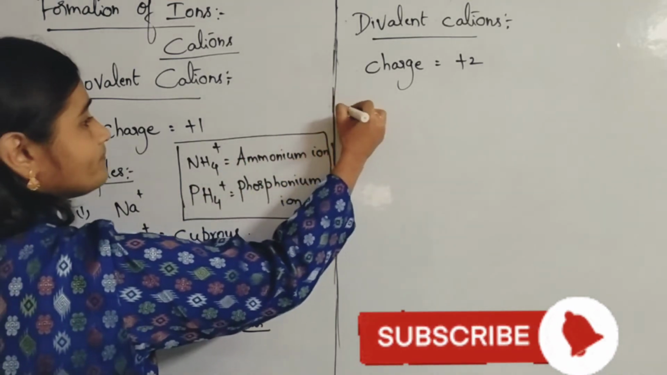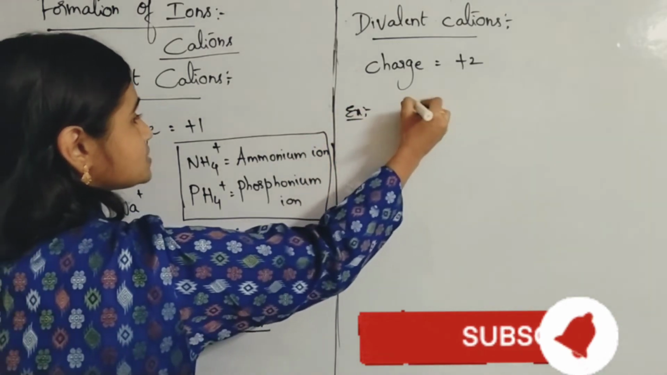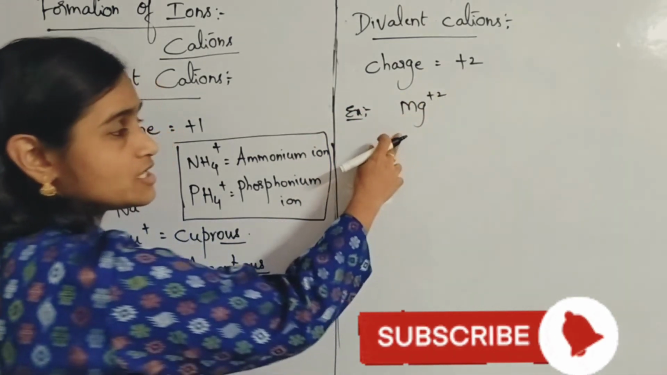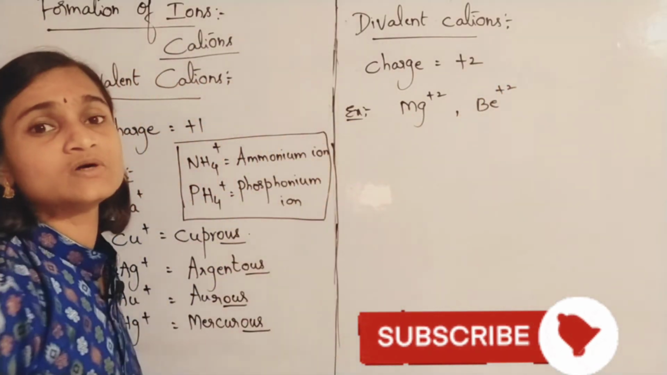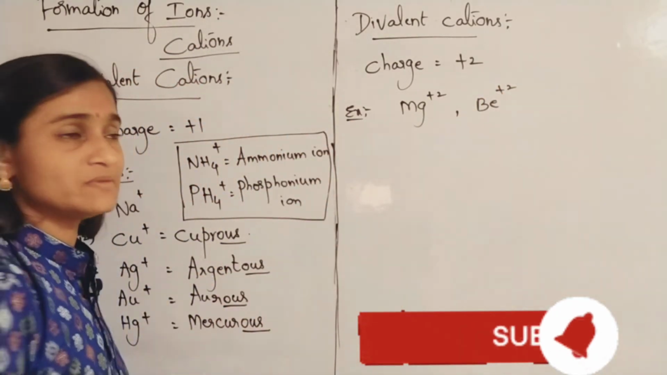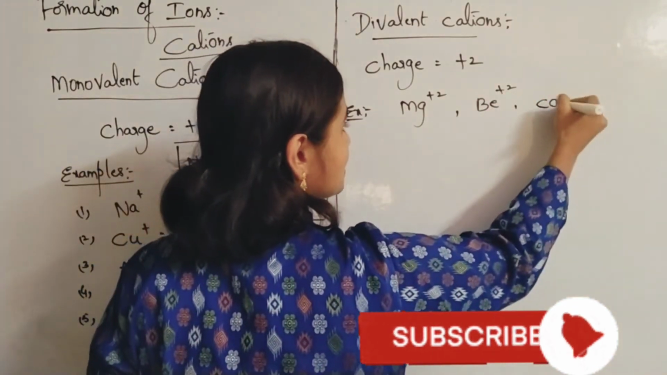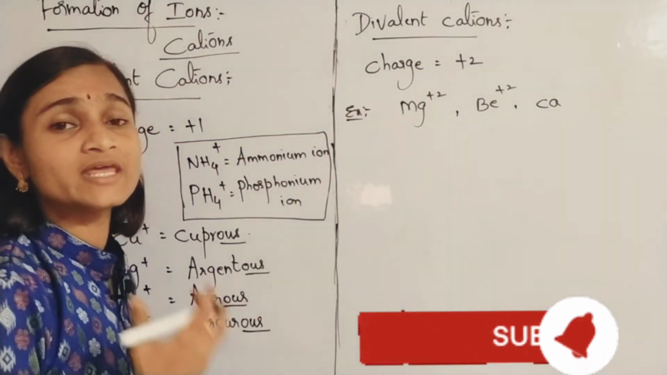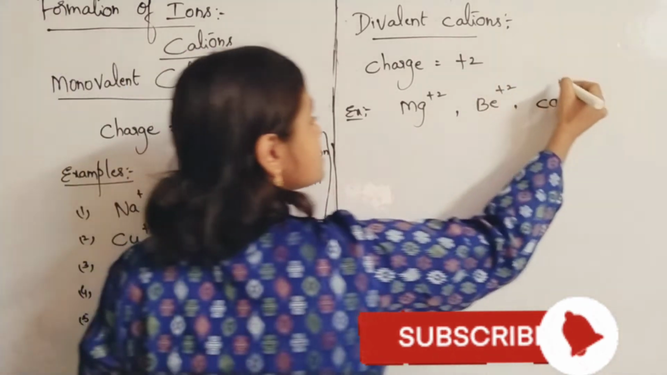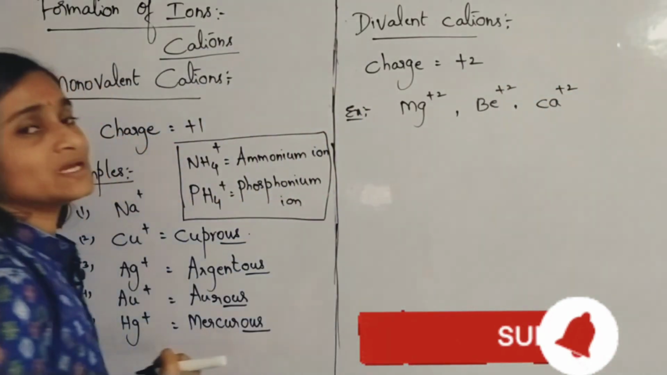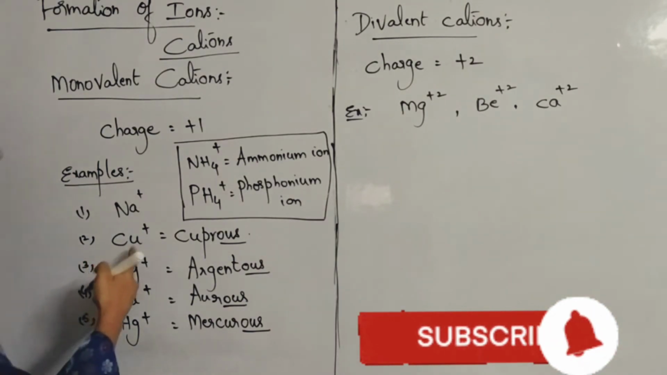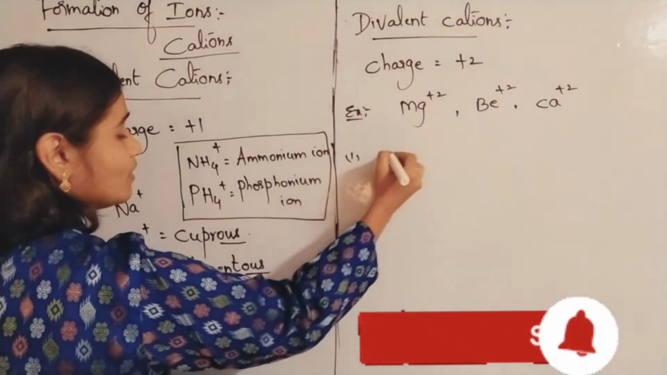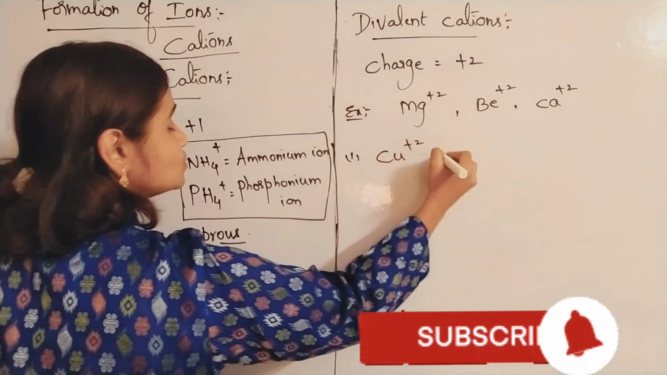So what are the examples? Already we have learnt some examples like Mg plus 2, which forms the magnesium ion, and Be plus 2, beryllium. Beryllium and magnesium belong to the same family. Alkaline earth metals are second A group elements, that's why their charge will be plus 2. Calcium, Ca plus 2 ion. So all these are divalent ions.